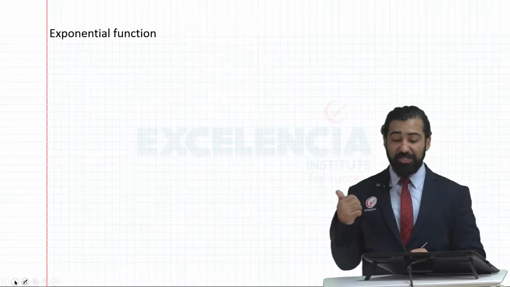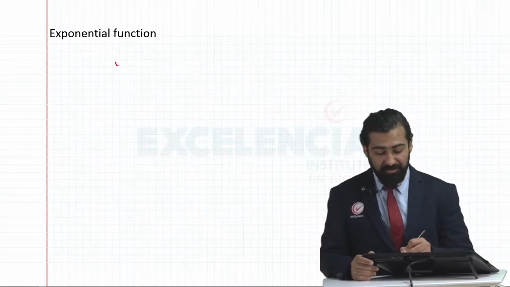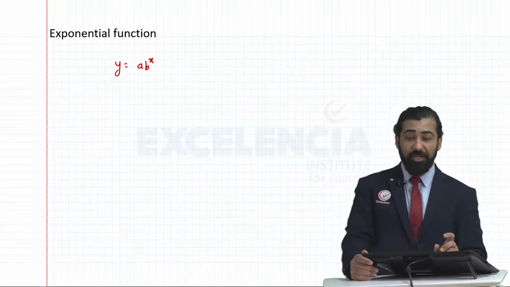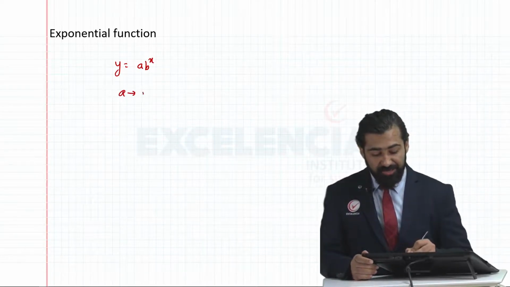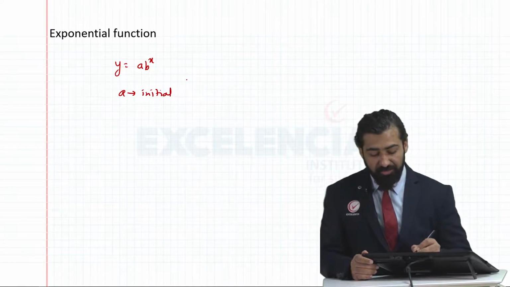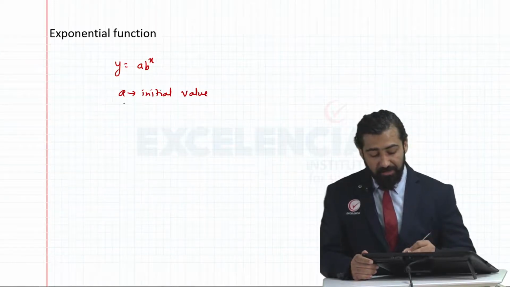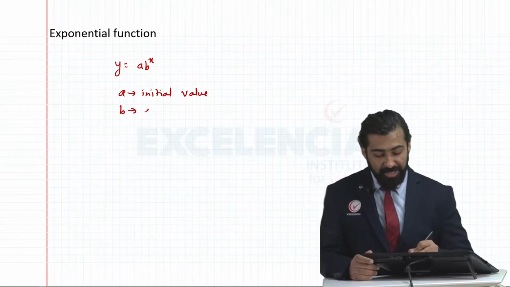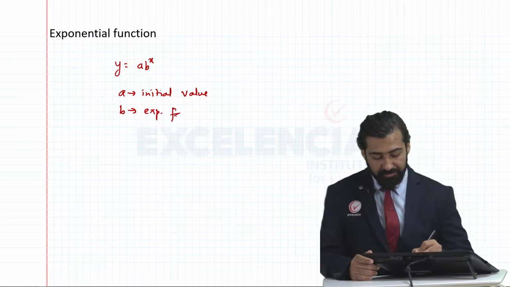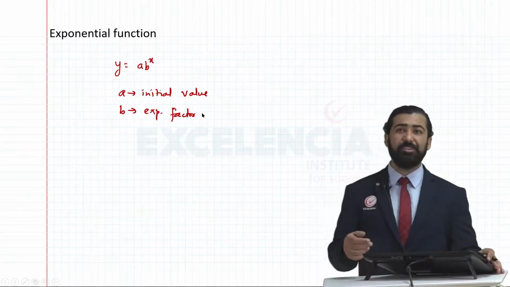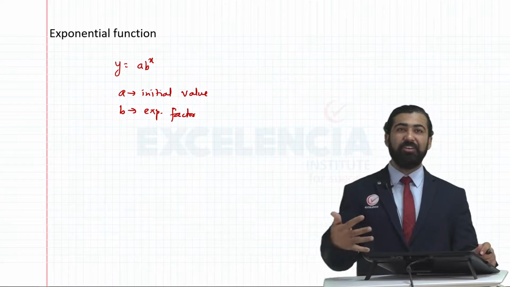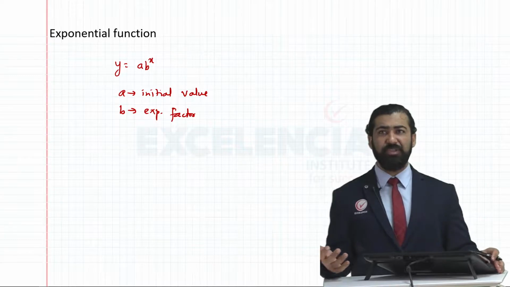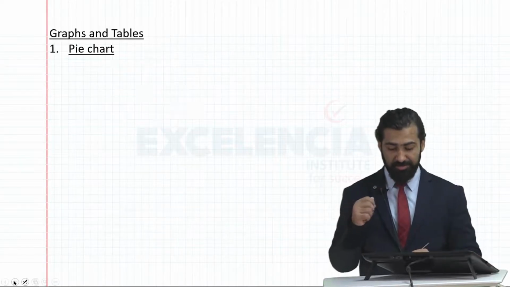After this we also learned the exponential function. Any exponential function can be written as a times b to the power x. Here a represents our initial value, at the start how much of the quantity we had. B is the exponential growth or decay factor. And x can be anything. It could be a timeline or how fast you are increasing. Generally, x represents the period we are looking at in the word problem, in the modeling problems.